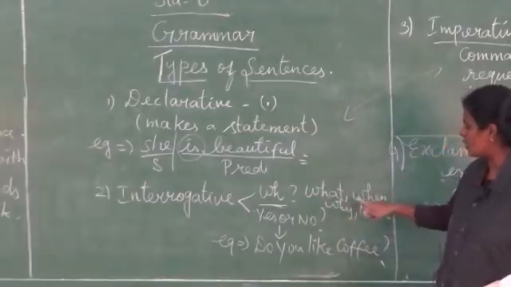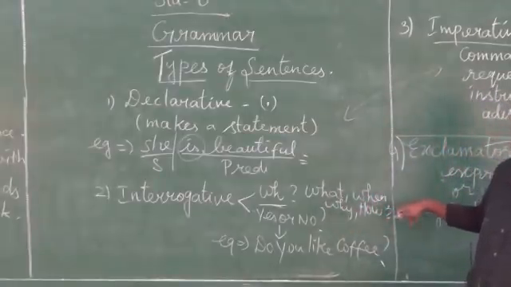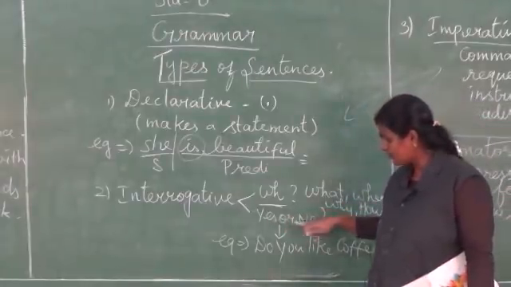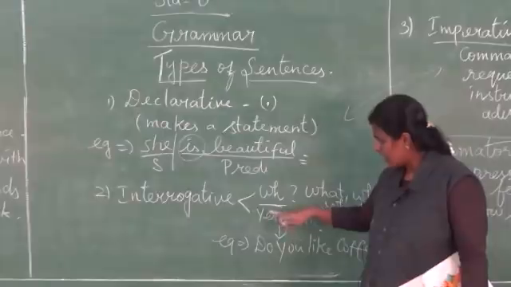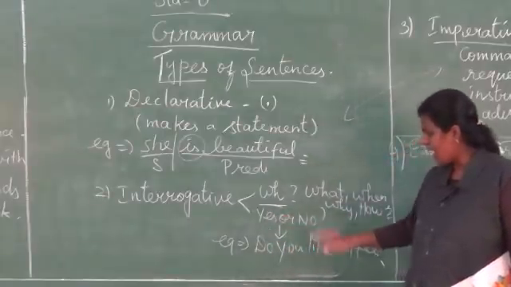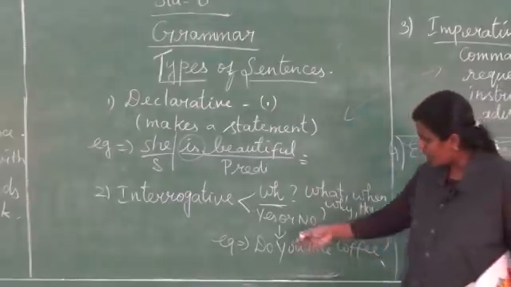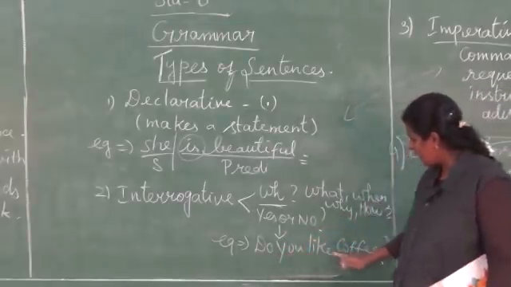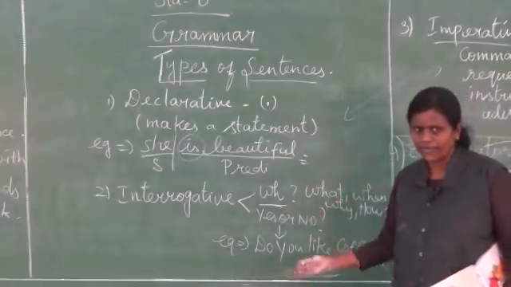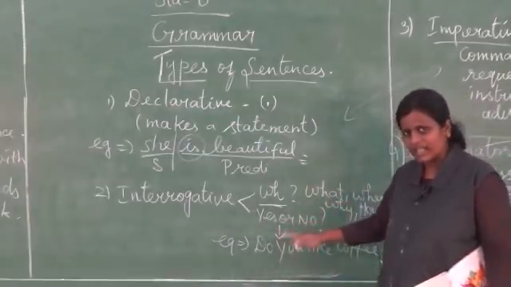WH: what, when, why, how, with a question mark at the end. In the yes or no type, the answer could be either yes or no. For example, "Do you like coffee?" "Yes, I like coffee." "No, I don't like coffee." So the answer could be either yes or no.